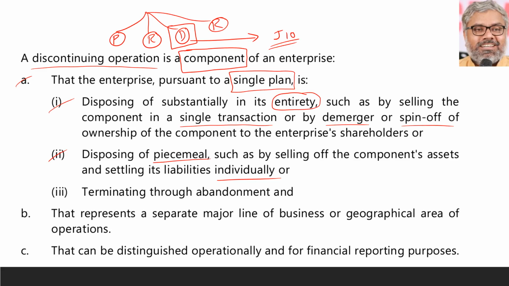But of course, that will form a new company altogether, which will be a subsidiary of Reliance Industries only. The financials of that subsidiary also will be consolidated. But while presenting the standalone financial statements of Reliance Industries, specifically the data and information related to the discontinuing operation, in this example the digital services business line of Reliance, that is the component of an enterprise which might be disposed of. That fact has to be shown and disclosed in the standalone financial statements of Reliance Industries Limited. Once again, as an example we are talking.